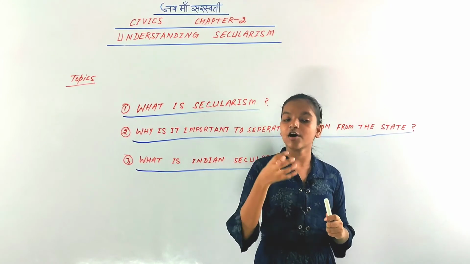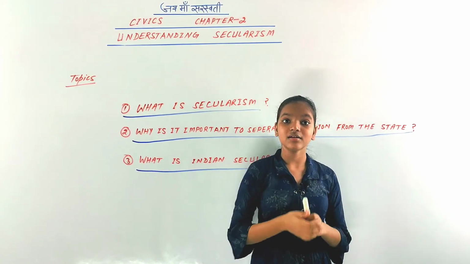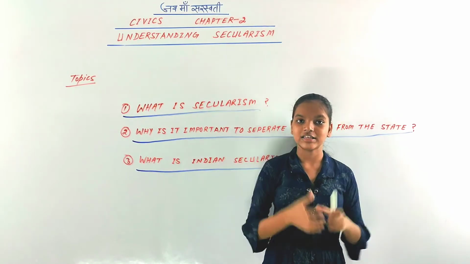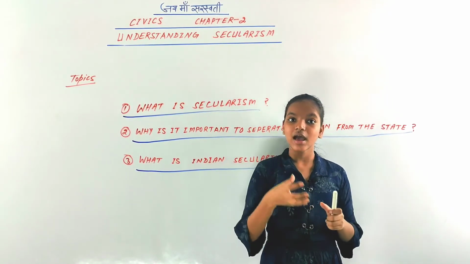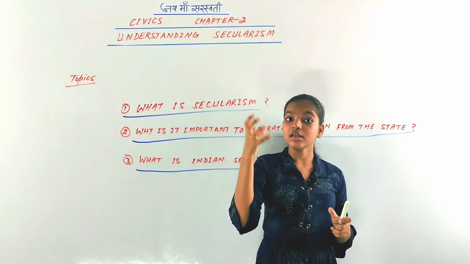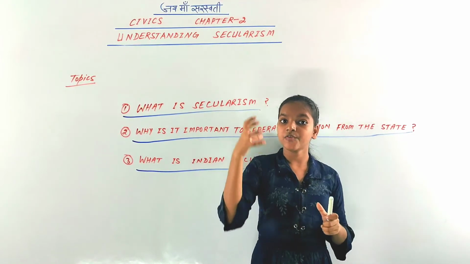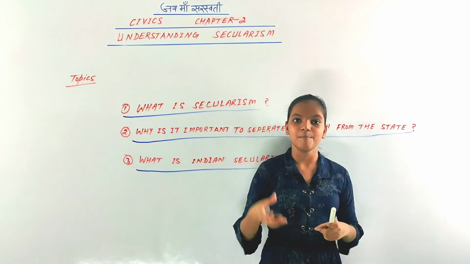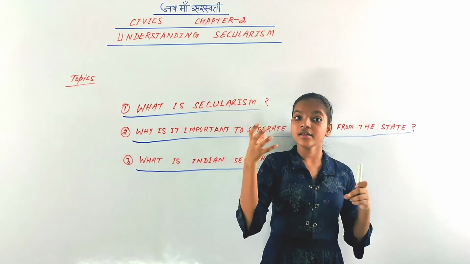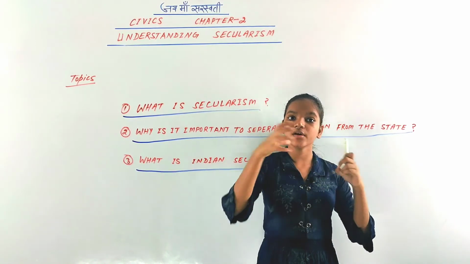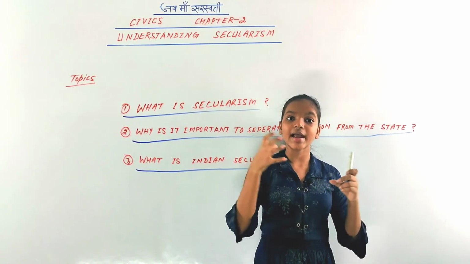So for this, government intervened in that matter and abolished all the practices of untouchability. So you can see that government can also intervene in the religious matter if it is abolishing a fundamental right of any person.